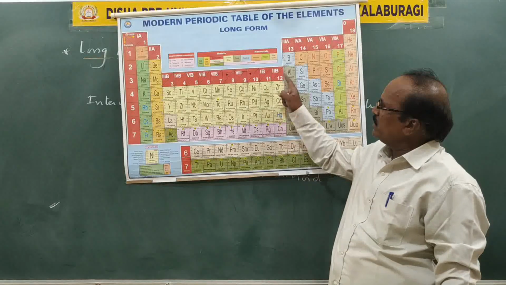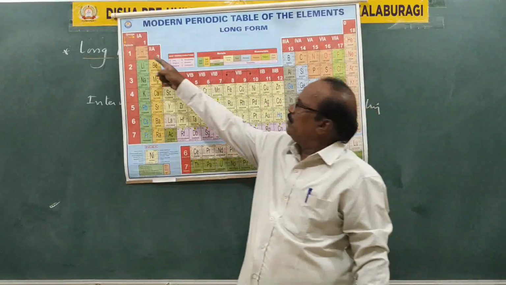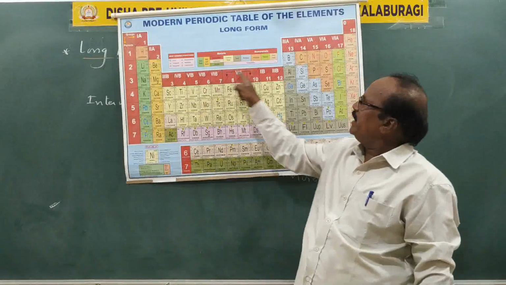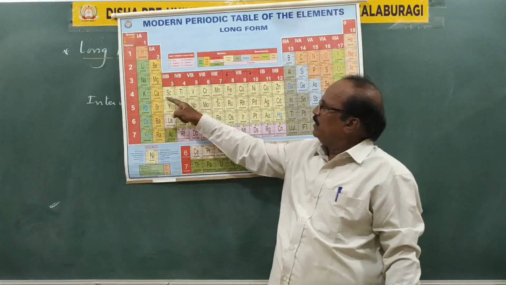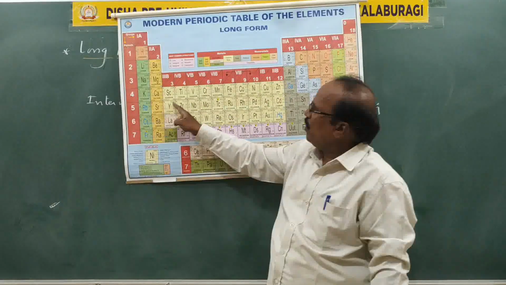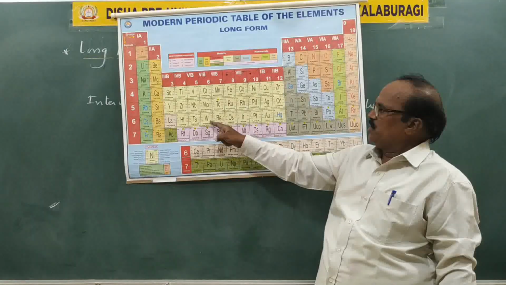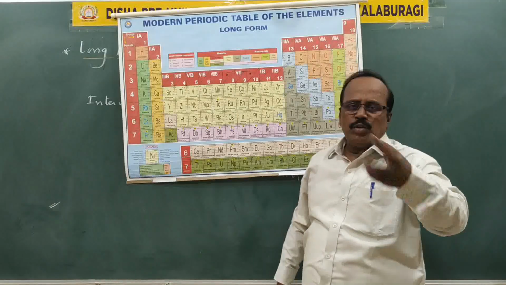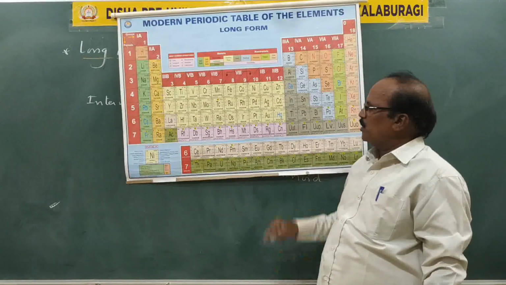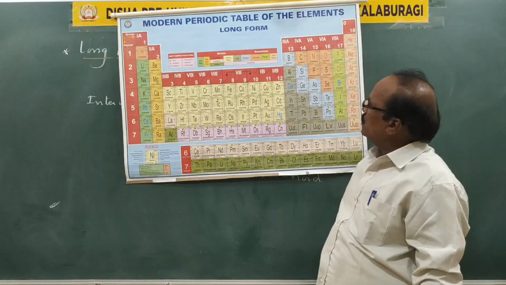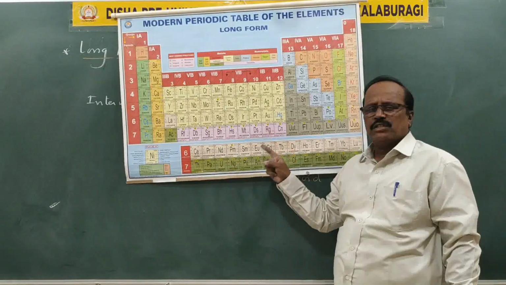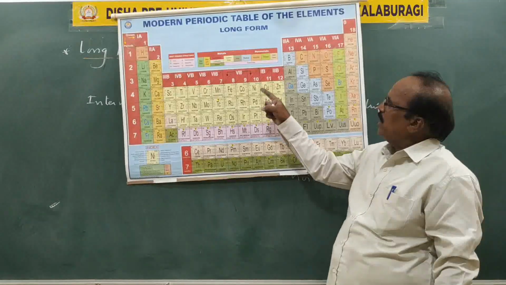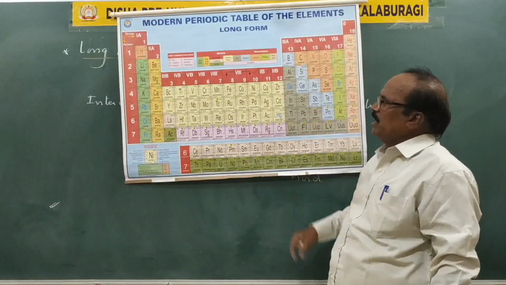Well, in this case, you are supposed to see the first period, the shortest period; second period and third, 8 elements, short periods; then fourth and fifth have 18 elements; sixth has 32; seventh is also supposed to have 32 only, but due to new elements they are coming and being placed in this particular period. So this is the present, the latest modern periodic table. This itself is known as the long form of the periodic table.